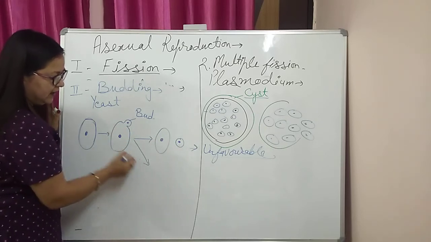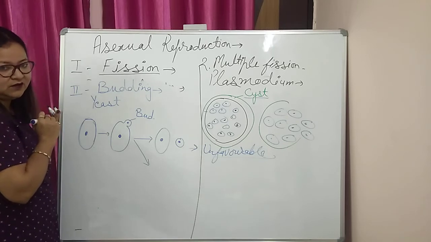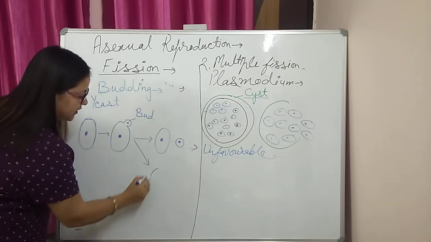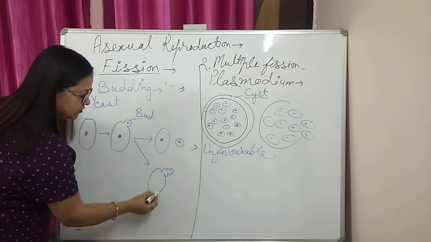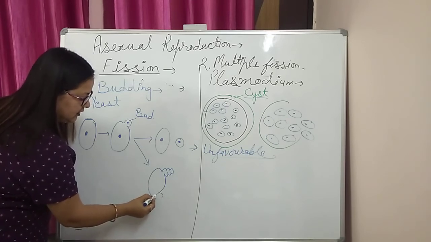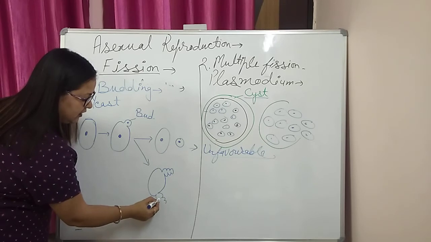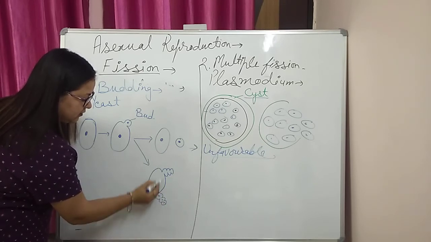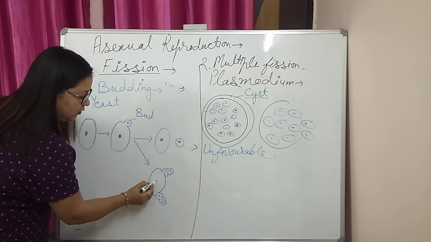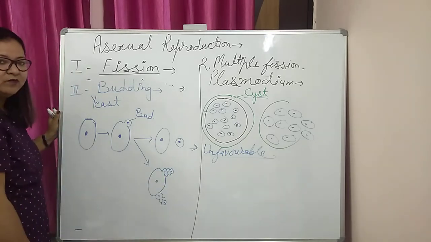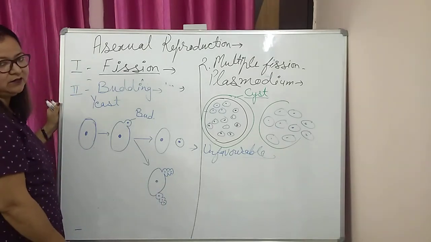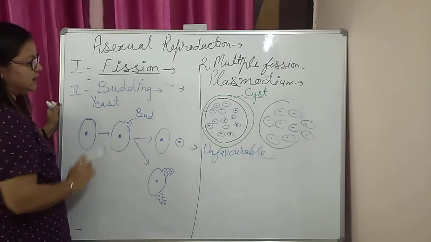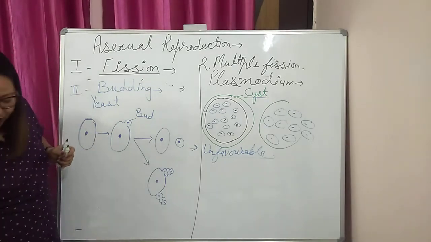But if it gets suitable conditions for growth and development, then this bud can further enter into a number of buddings and we can observe a chain of buds. Even in such favorable conditions, the buds can develop at more than one place. So in case of yeast, we can observe the chain of buds. After that, they will detach and form the new organism. This is the budding in yeast, a unicellular organism.